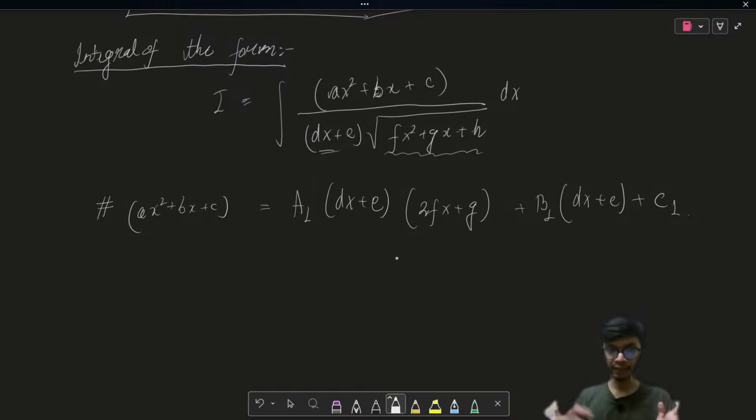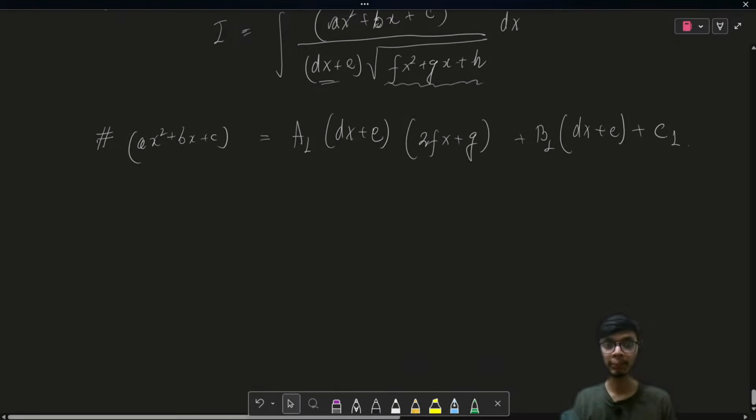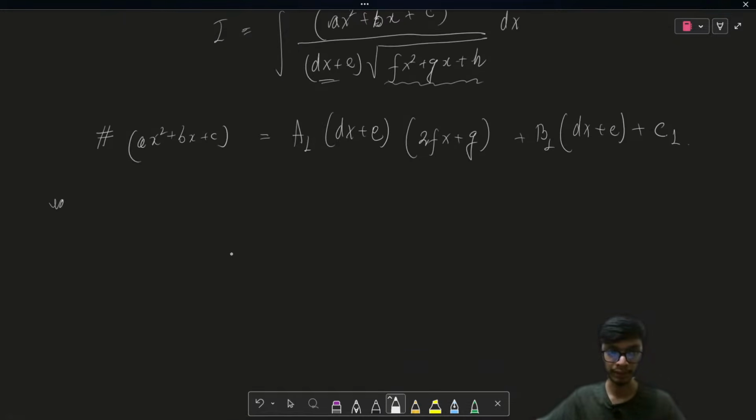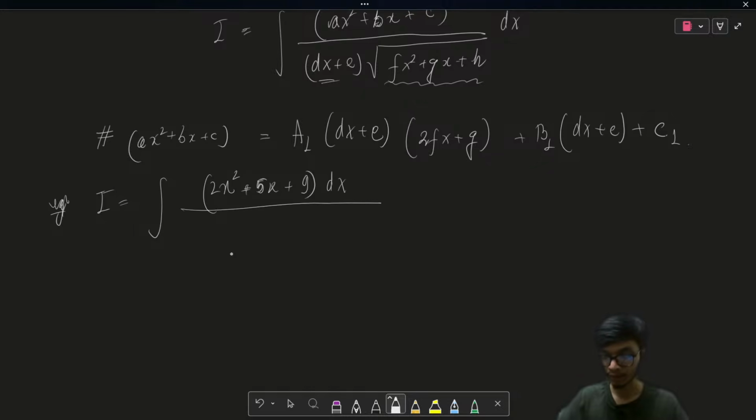Let us try to solve one example based on this following form, right? Let us see one example over here. Let's say I have the given integration of 2x squared plus 5x plus 9 dx, whole divided by x plus 1, and then we have the square root of x squared plus x plus 1, right?